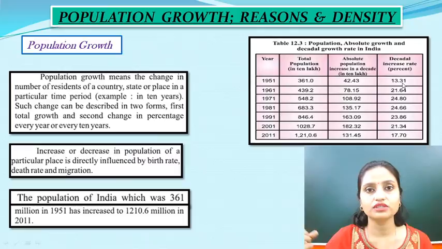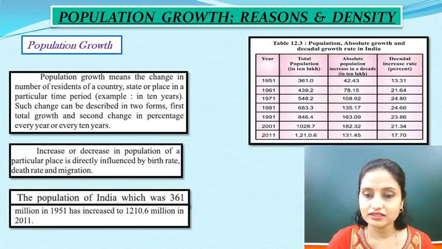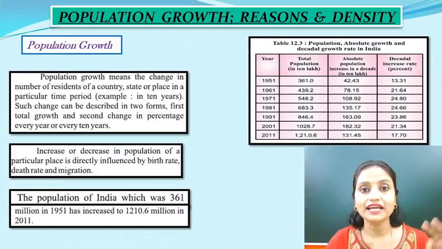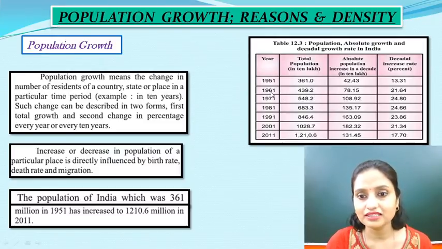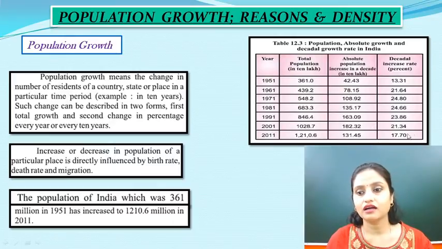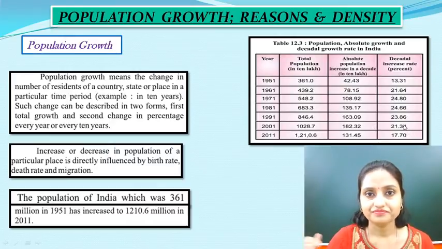So if you have to find out the percentage, you can say that every year 13.31 percentage has increased from 1951 to 1961. So in this way, if you read this particular thing, then you can find out how much the increase is every year, and how it is getting there.